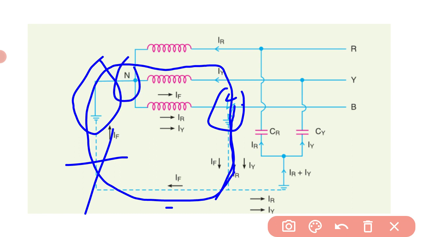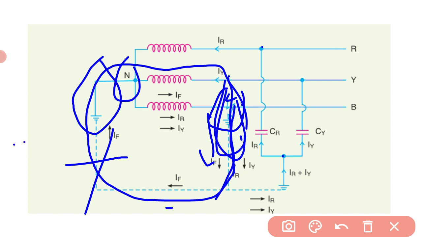Here the impedance becomes low. If you look at the other two phases, the arcing phenomena, as I discussed, will be eliminated here. Looking at IR and IY, the capacitive currents cancel this fault current. This is inductive in nature and this is capacitive in nature, so they cancel.